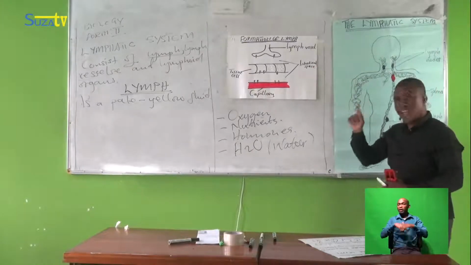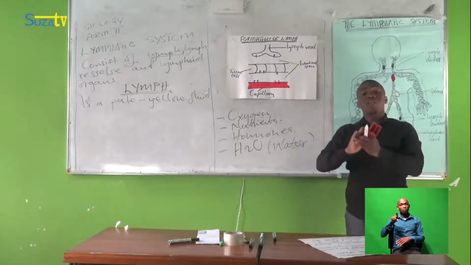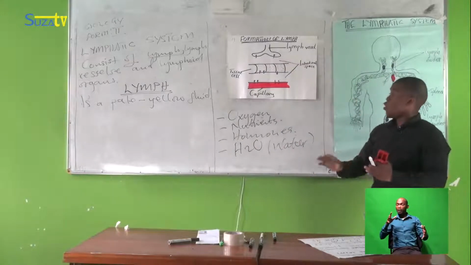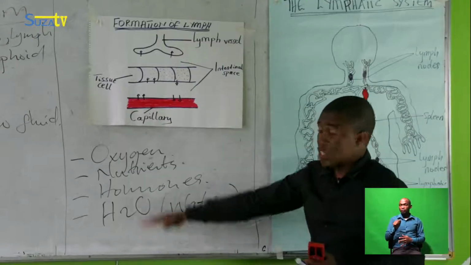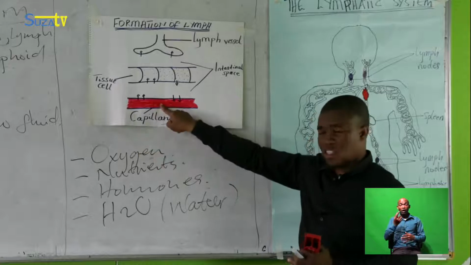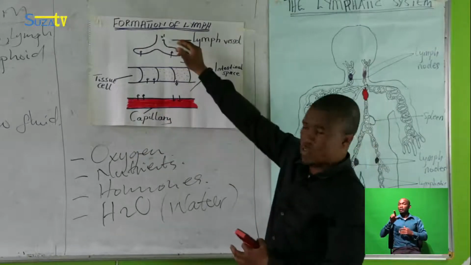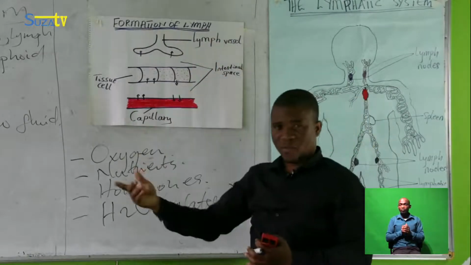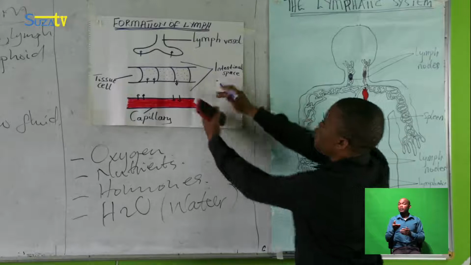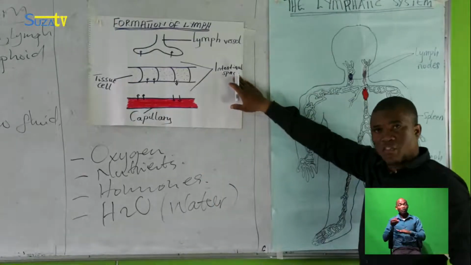That pressure will cause some substances within the blood to diffuse out. Diffuse out to where? To the space that we call interstitial space.